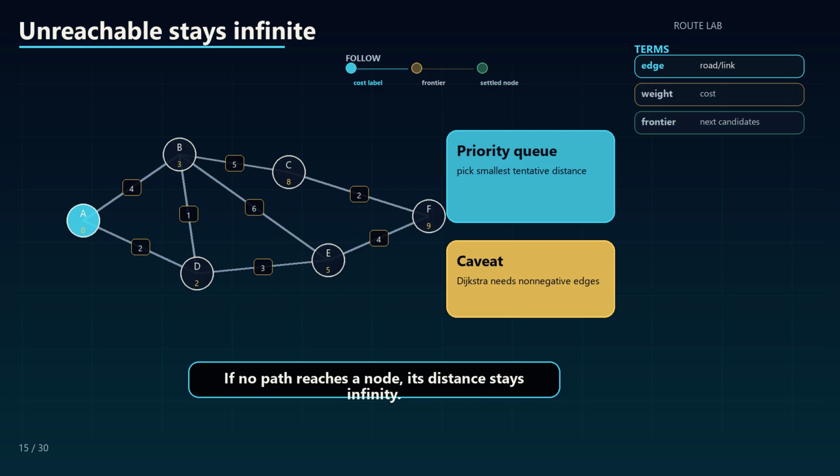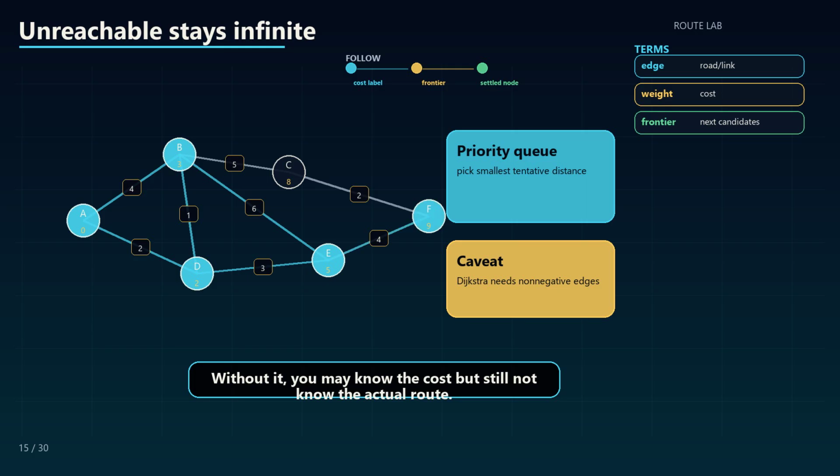If no path reaches a node, its distance stays infinity. Infinity is not a big number in the story, it means no discovered route exists. The parent arrow is the breadcrumb trail. Without it, you may know the cost but still not know the actual route.